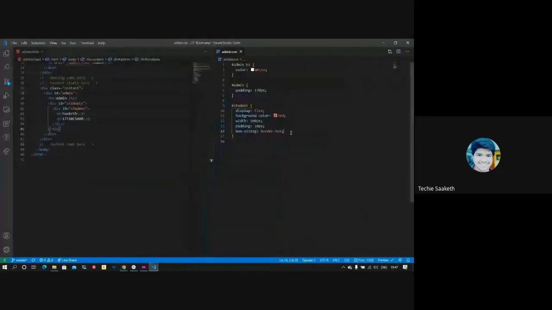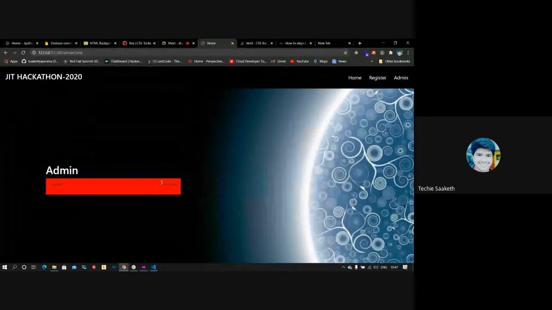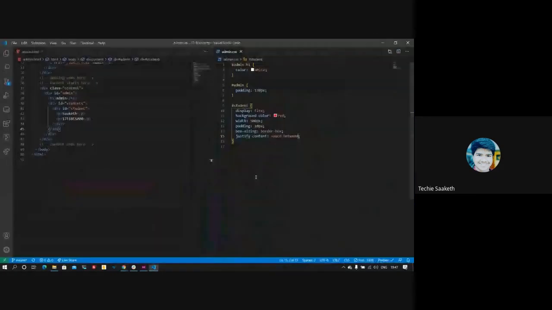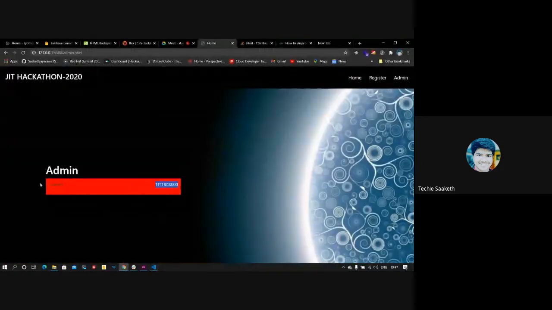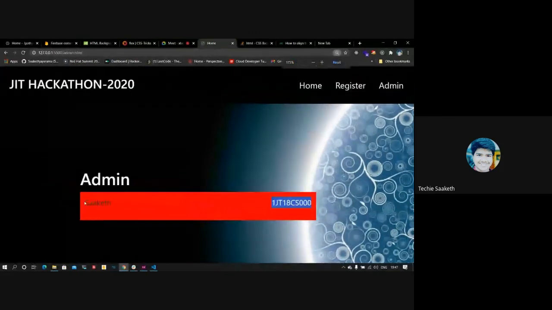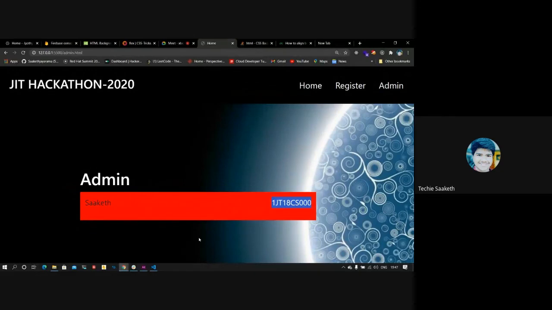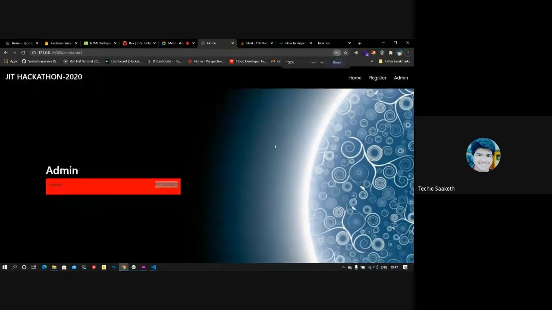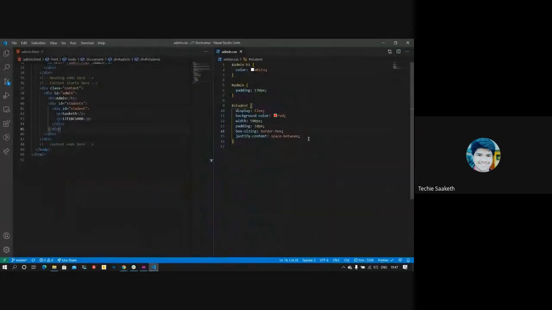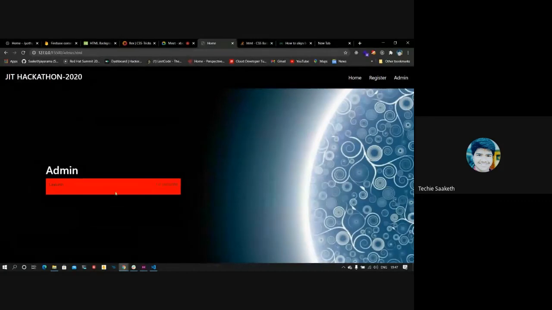Now, when I do justify content as space between, it makes name go left and USN go right. Name and USN aren't placed in the center of this div. You can see here that name and USN are above the center. So to make it center, I'll set align items to center. This makes it center.